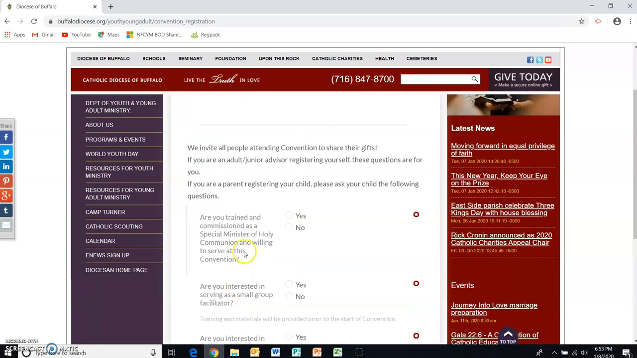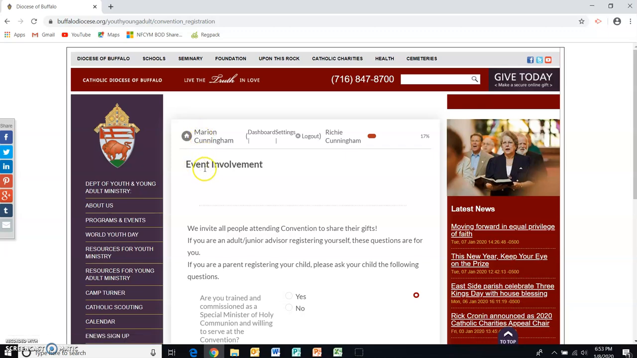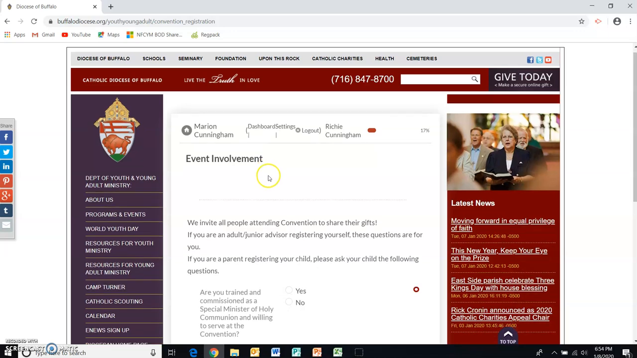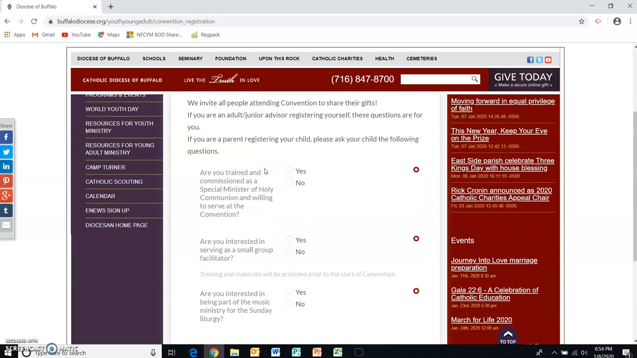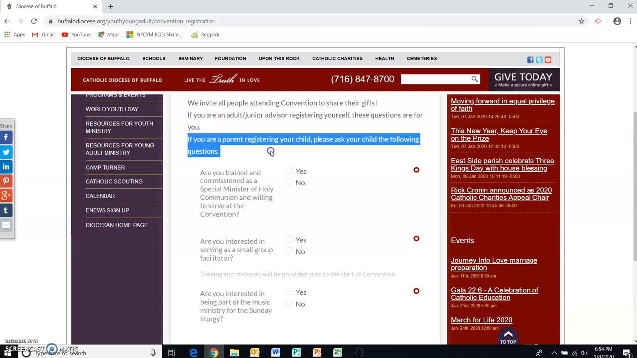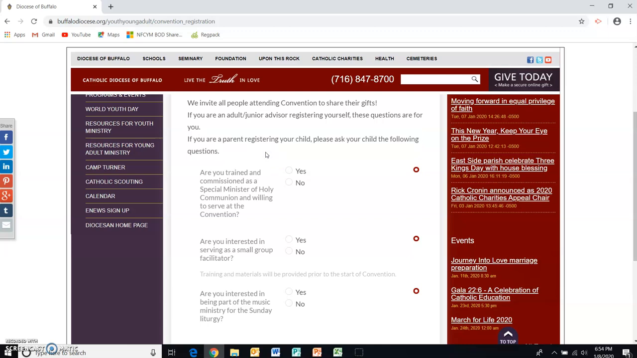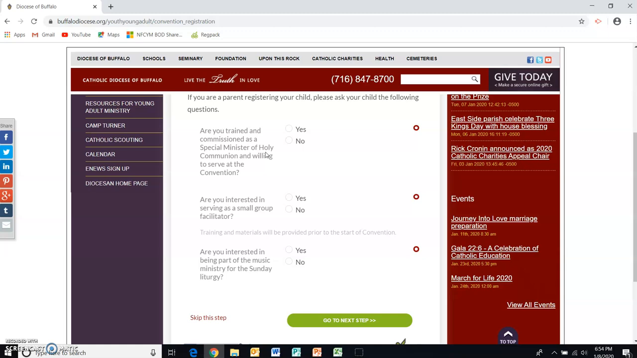Now we're going to go back to Marian's account and the event involvement page. Most of the screens, and really all the screens, the steps here in registration are the same for youth as they are for adults and junior advisors. Sometimes there's just slight differences in which questions get asked. So, for example, Marian, who's a parent, has to ask her child the following questions, which is why we really recommend that when a parent sits down to do this registration, they really should do this with their teen near them.